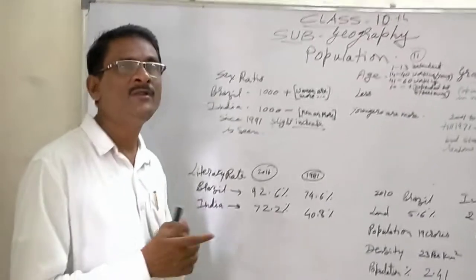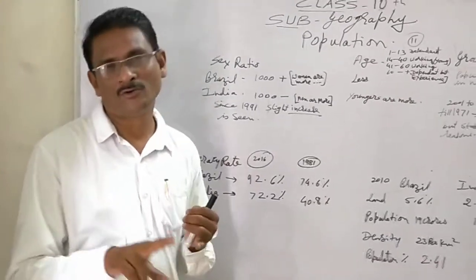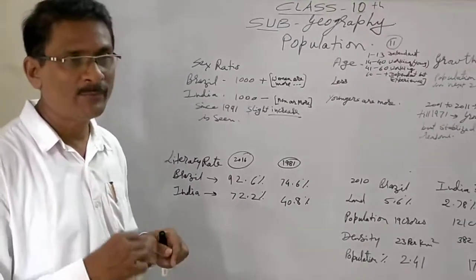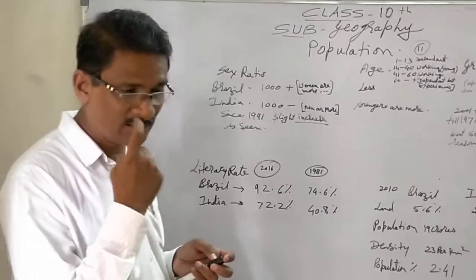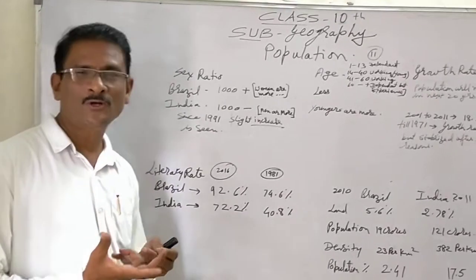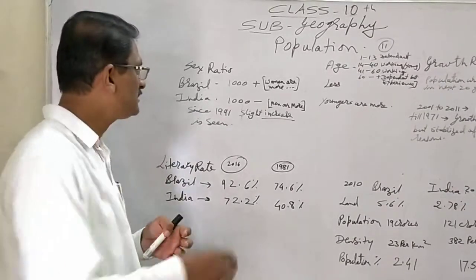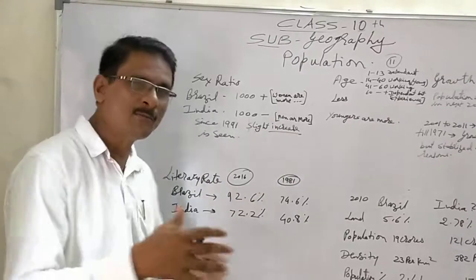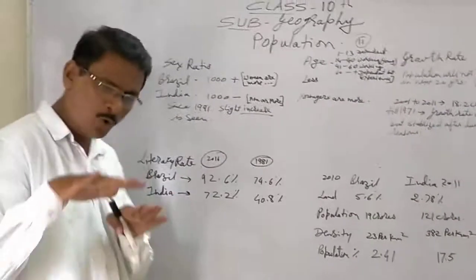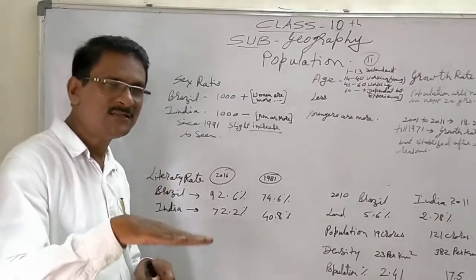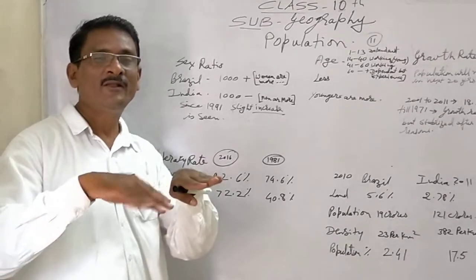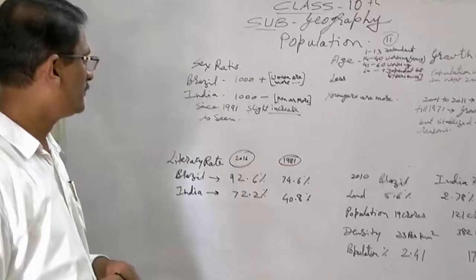But after 1991, because of the literacy rate, because of the canvassing, that is advertisement carried on by the government and also the health department, Chota Parivar, Sukhi Parivar, these slogans created an awareness, and since 1991, a slight increase in the number of women is going on. That means the sex ratio, though even today more in favor of men in India, is now fluctuating, and it is on a constant verge where women are slowly increasing in number.